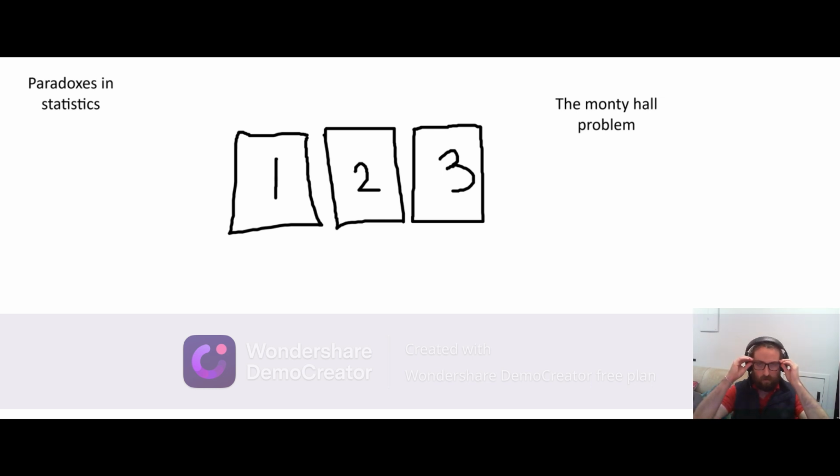I will admit that I'm using the term paradox here quite liberally. When I say a paradox, I more mean something that feels paradoxical. The last 2 examples I'm going to give are going to be more like real paradoxes. The first one actually won't technically be a paradox in the sense that there is a correct answer, but the correct answer is quite unintuitive, so I'd like to still speak about it. This first example is a problem called the Monty Hall problem.